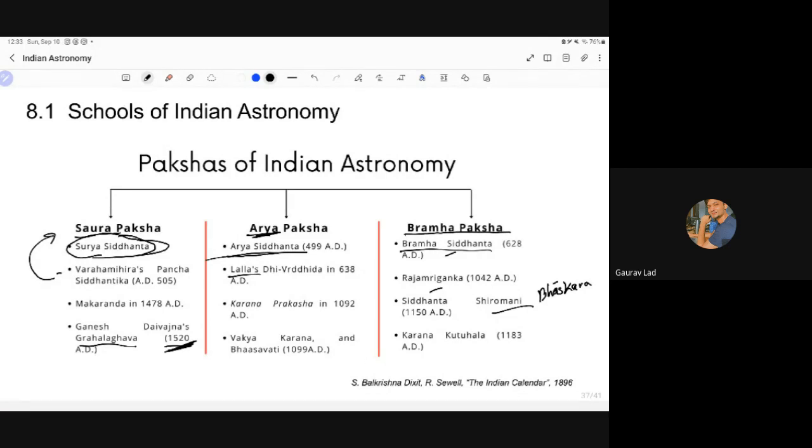And Karana Kutuhala, that's another text. So all these are the texts of Indian astronomy, classical Indian astronomy. They are ingenious. You should read them once if you have the time.